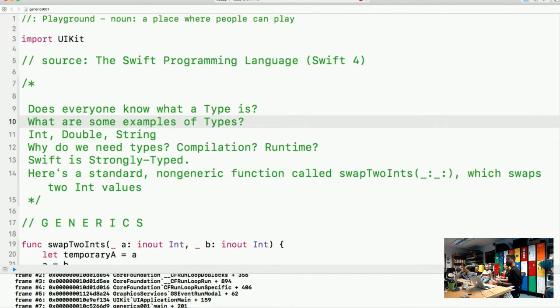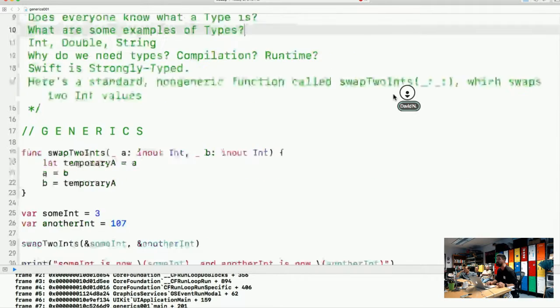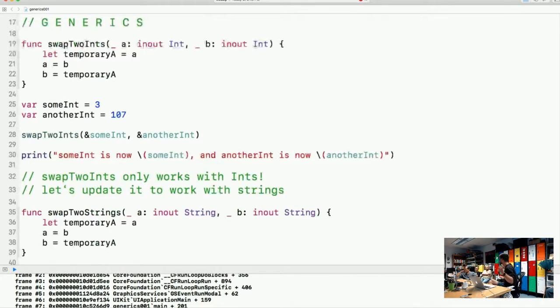So there are possibilities of those things. Like Aaron was saying on line 13, Swift is strongly typed. We want to keep it as strongly typed as possible. But leveraging the power of generics, we're able to use many different types and code one time. So let's get into it. Any questions before we go on? Any questions about what we just said?